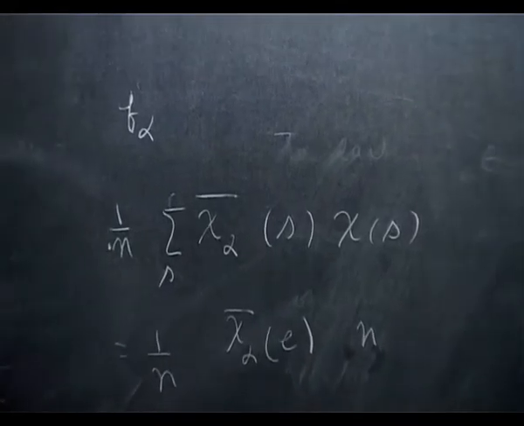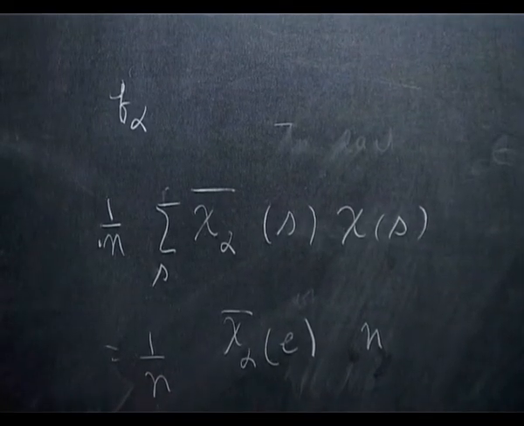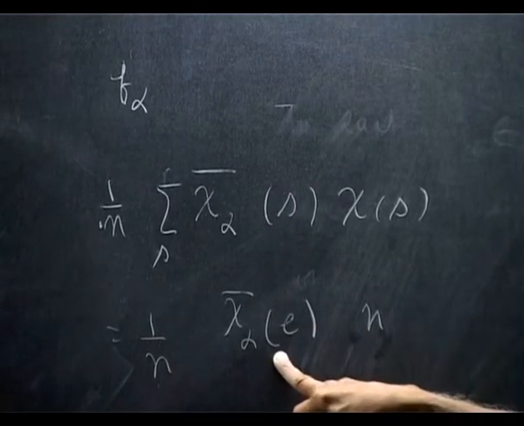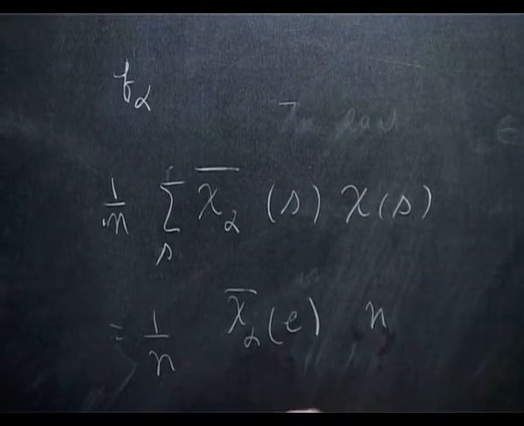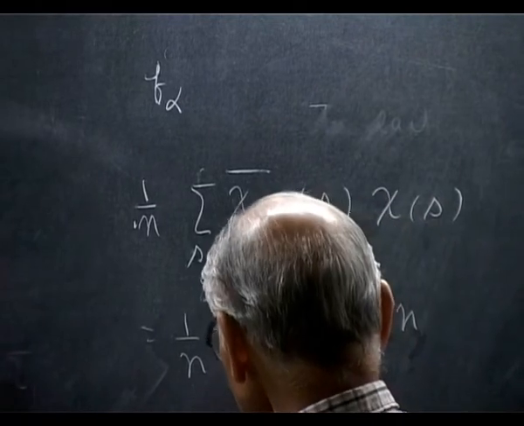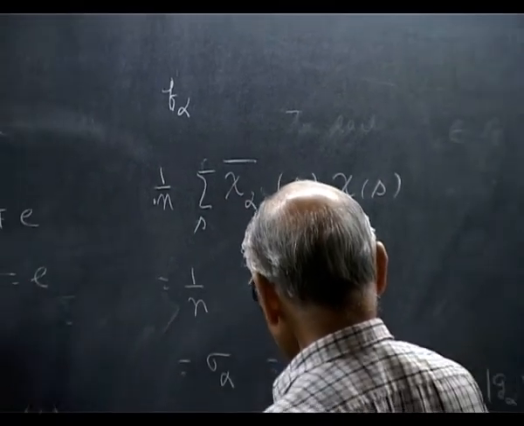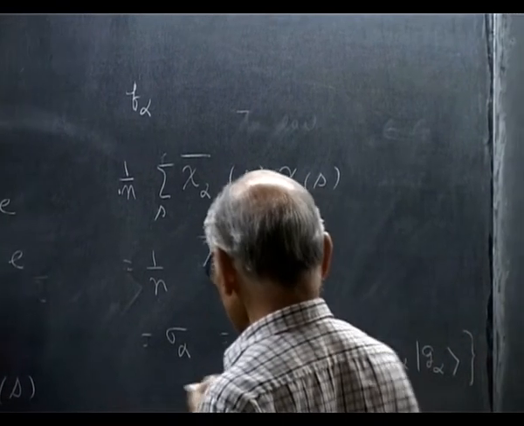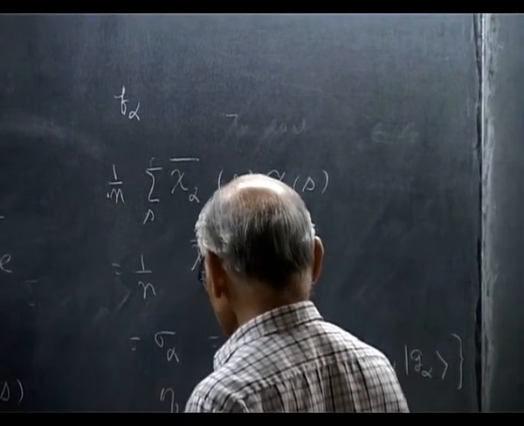But what is chi alpha bar of identity? It is the trace of the unit matrix in the representation given by alpha, so that is equal to sigma alpha, the dimension of IRR alpha.